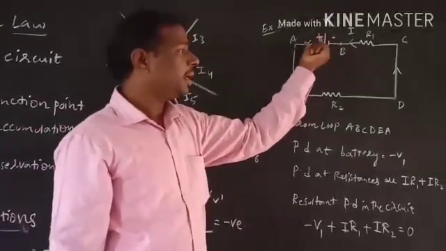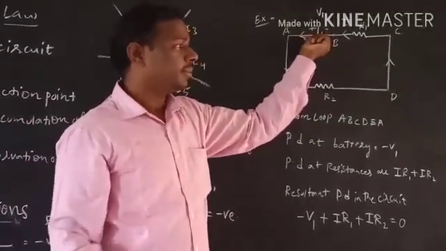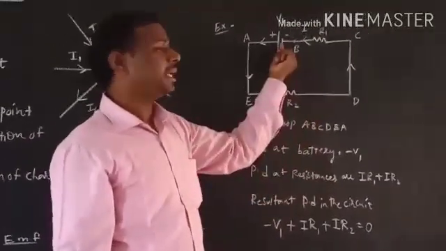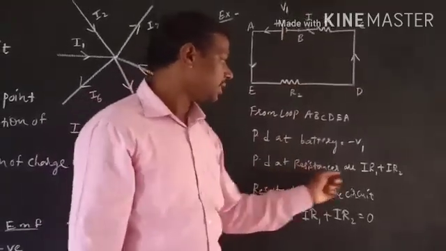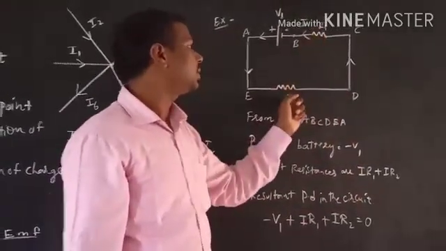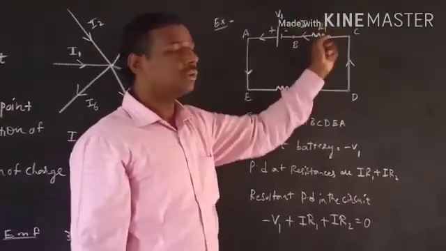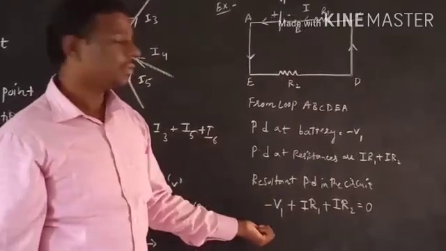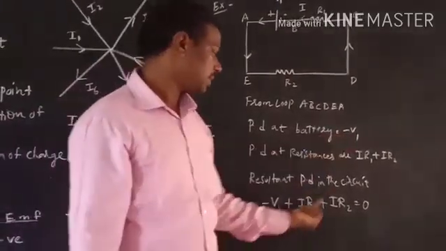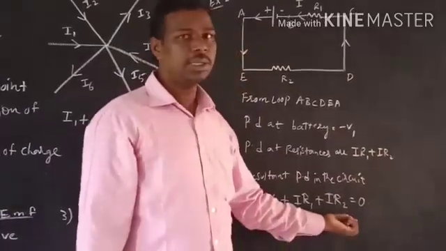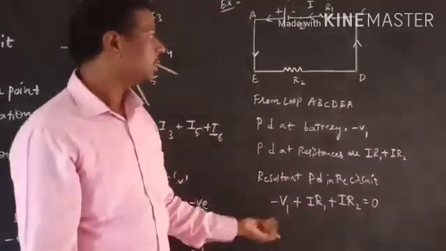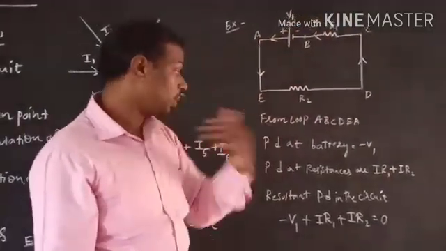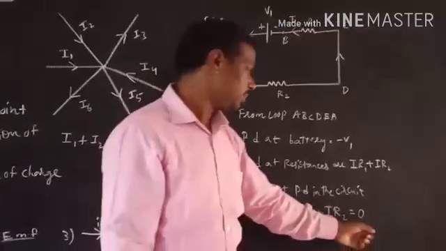Now at the battery, depending on our direction, it can be taken positive or negative. Let us consider the potential difference at the battery as minus V1. Now the potential differences at the resistances are, by using Ohm's law, V is equal to IR, so IR1 and IR2. Now the total potential difference is minus V1 plus IR1 plus IR2, which is equal to 0. From this we can say that even though the potential difference at some places is increasing or decreasing, the total potential difference is always equal to 0.